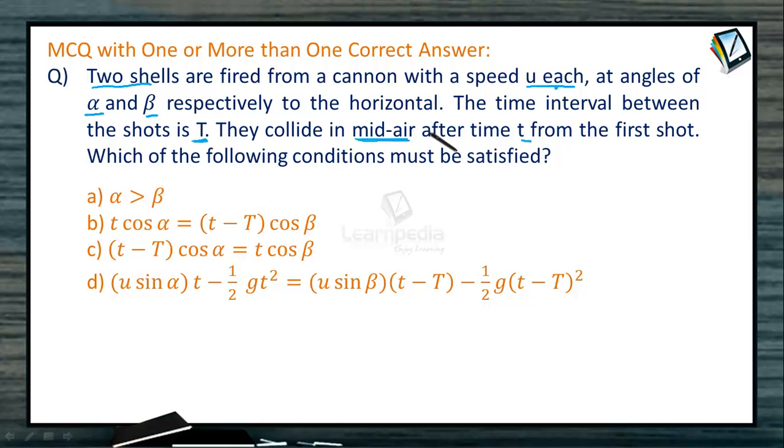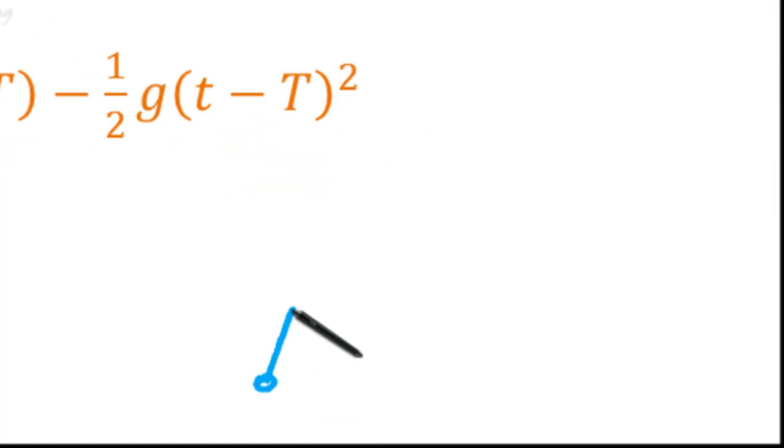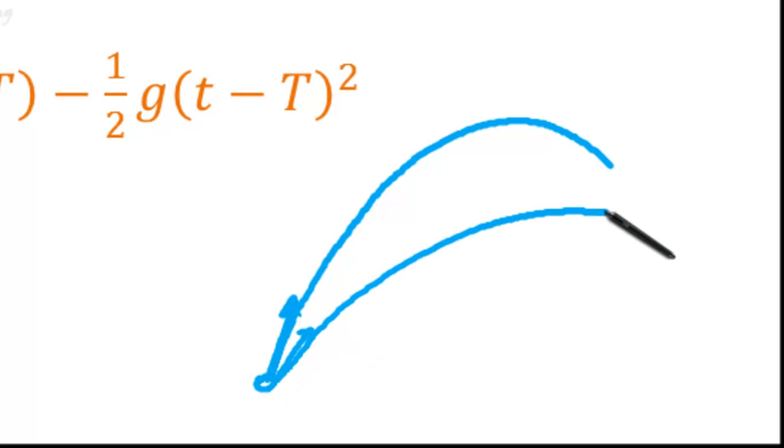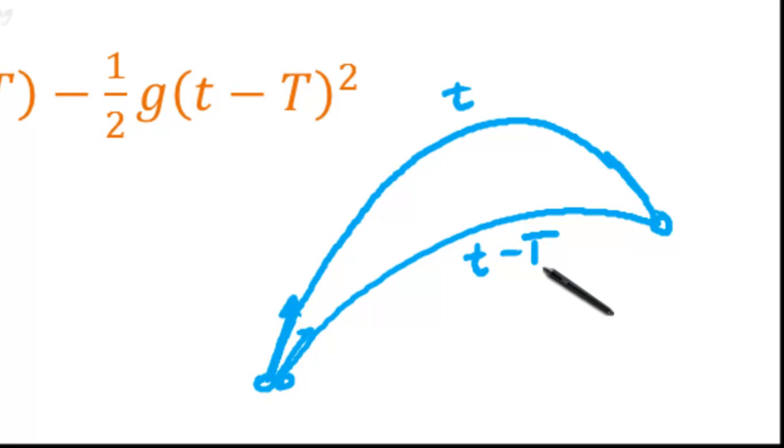For collision in mid-air, if a particle starts from here and is projected like this, it goes this way. Another particle is projected with a different angle, maybe like this, and it goes like this. They collide in mid-air means if the time taken by this is t, this time taken will be t minus capital T, because the second body is thrown after capital T seconds.